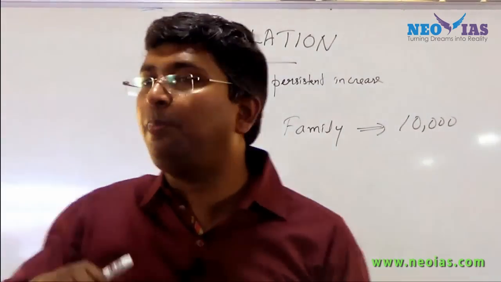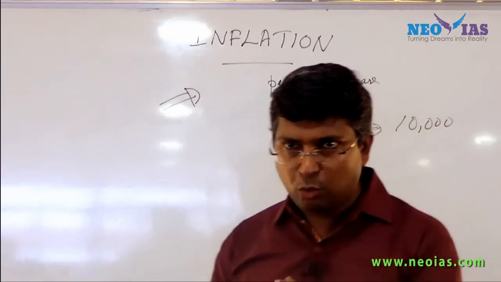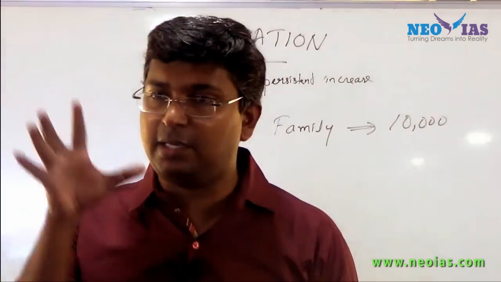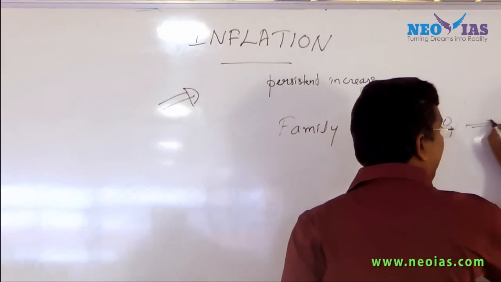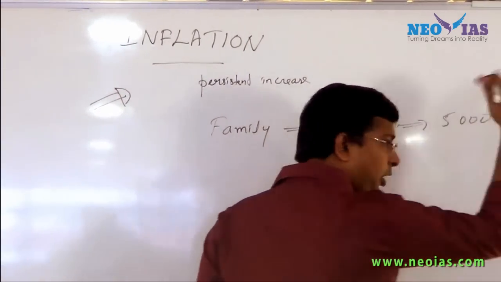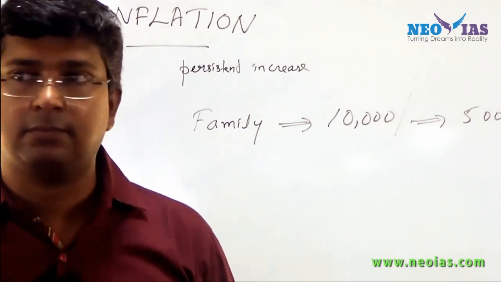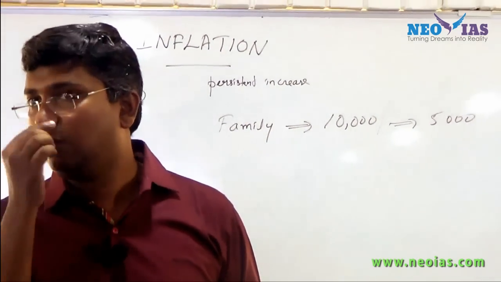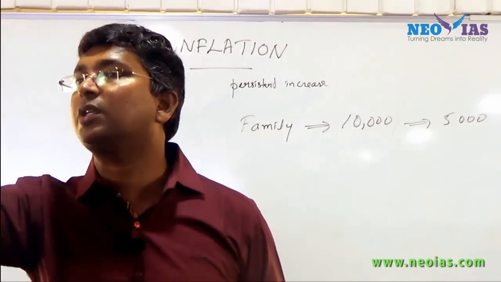Now what will happen to this family who are consuming these items? They have to cope with the same amount. The essential items which they used to spend on, imagine that this family is spending 5,000 out of the 10,000 for food, including all these items. Now those items have suddenly increased. Earlier they used to live with 5,000 for a month, now they have to live with 6,000 or 7,000.